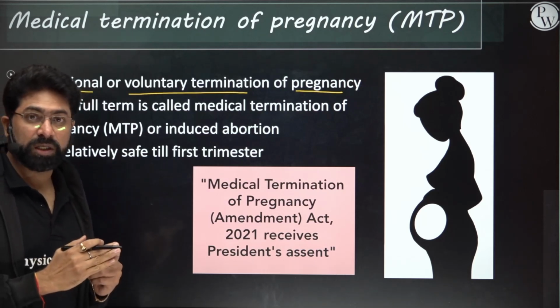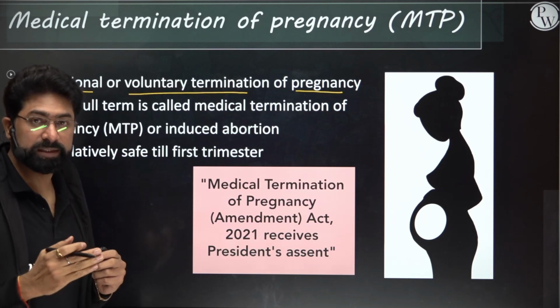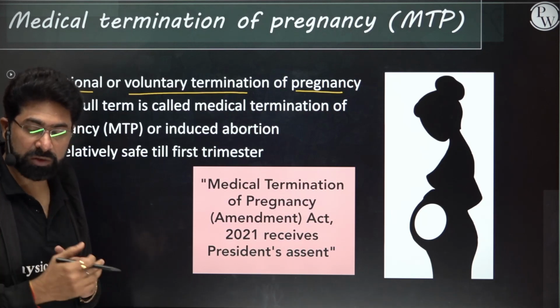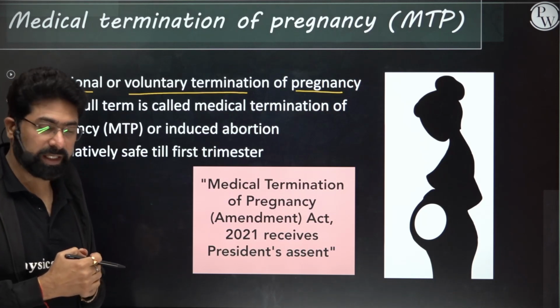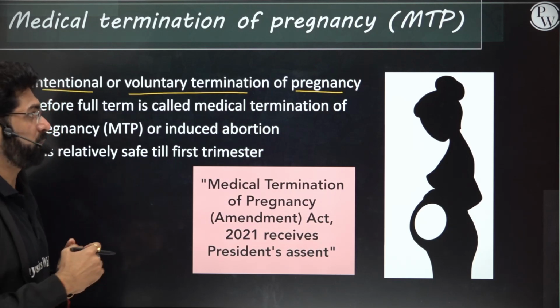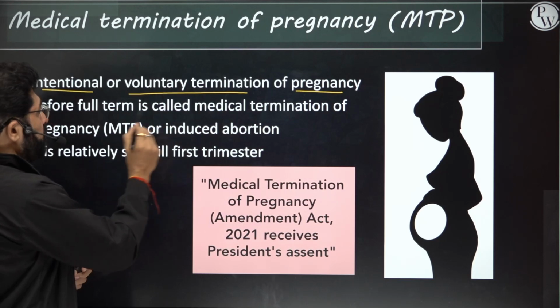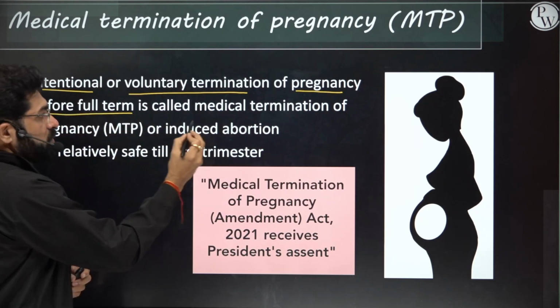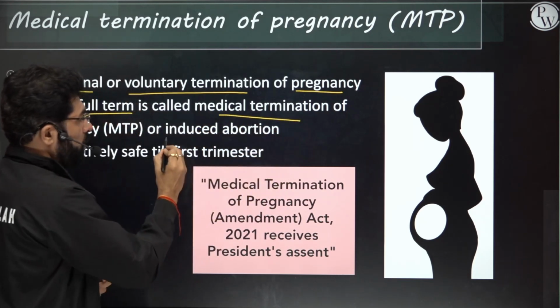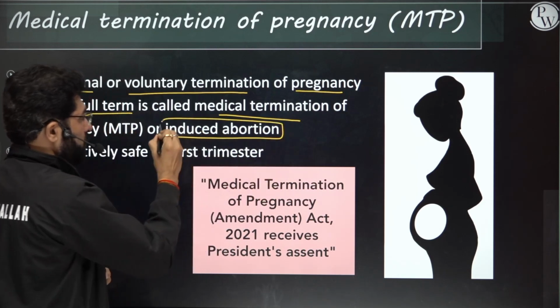One medical practitioner will be there till 12 weeks, and after that 2 medical practitioners will be taken into consideration. Their suggestion has to be taken. Intentional or voluntary termination of pregnancy before full term is called MTP. This is also called induced abortion.